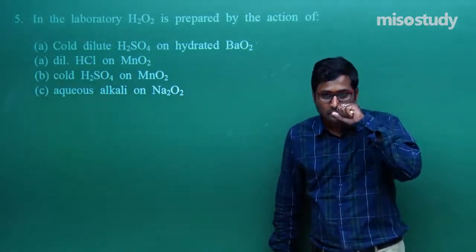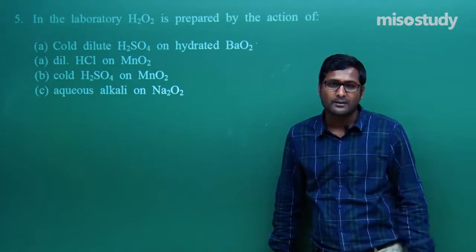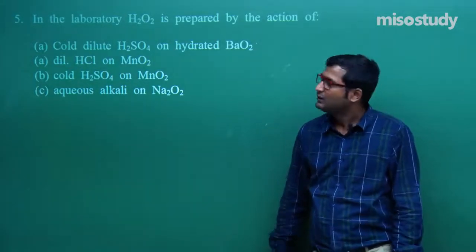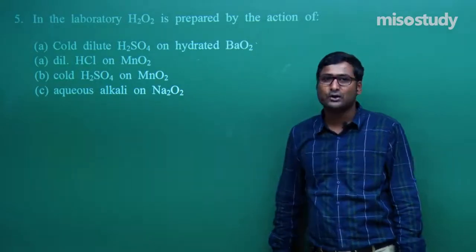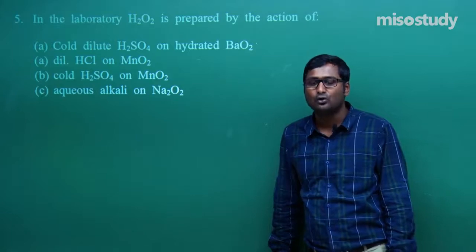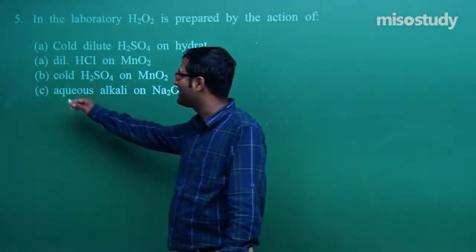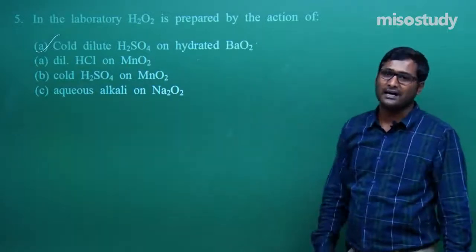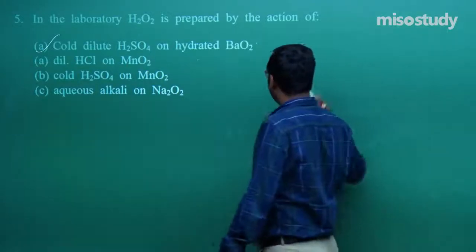So what is the method of preparation of H2O2? Laboratory method: cold dilute H2SO4 on hydrated BaO2. So tell me which option is correct. Option A is correct.